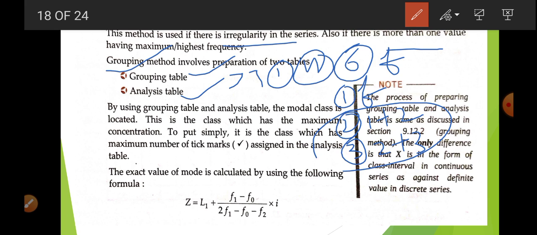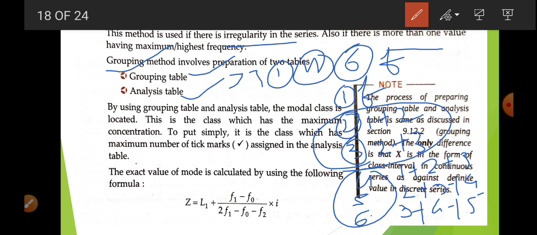So the 2's are completed. Now there are 3 columns for 3's, that is, columns 4, 5, 6. In column 4 we write 1 plus 2 plus 3. In column 5 we write 2 plus 3 plus 4, and in column 6 we write 3 plus 4 plus 5. In the analysis table, for whichever is highest we put a tick mark. In this way we add all the tick marks, and the x having the highest tick marks will be your modal class. After that we use this equation.